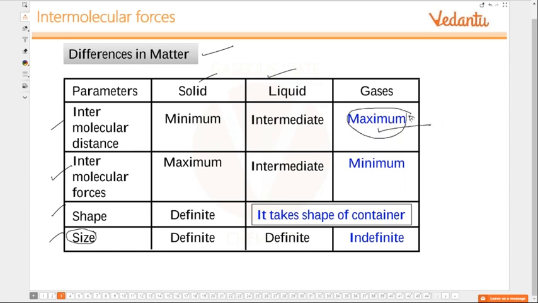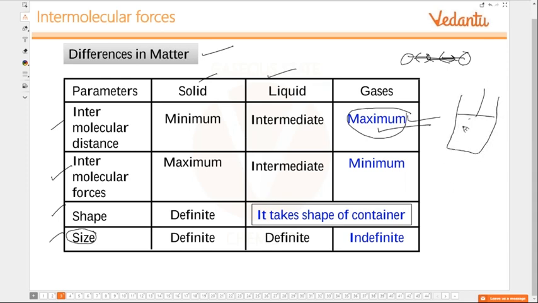That is the reason we study gases to the maximum extent, because there is a lot of space between the two particles, so that if suitable force is applied, we can bring them closer and compress them. The compressed gas is going to do some work.